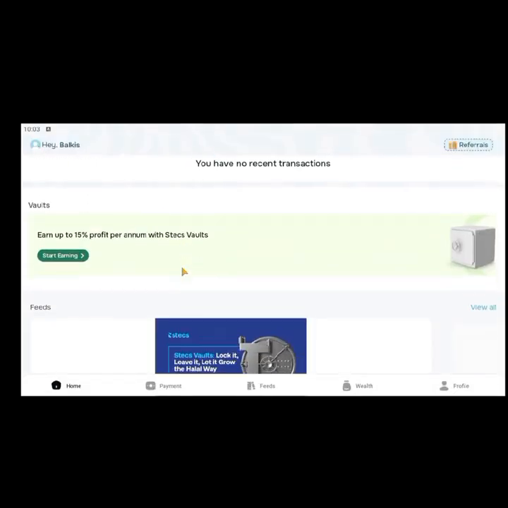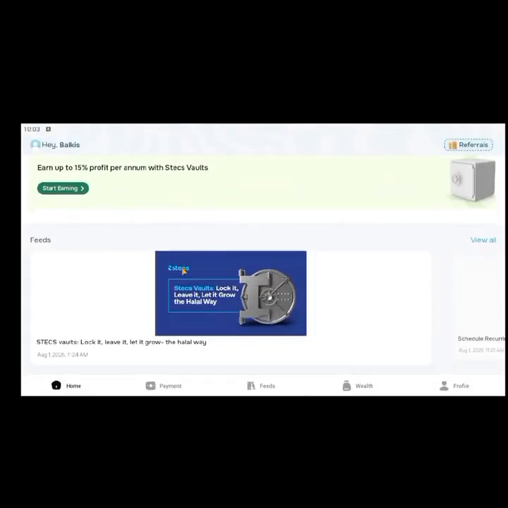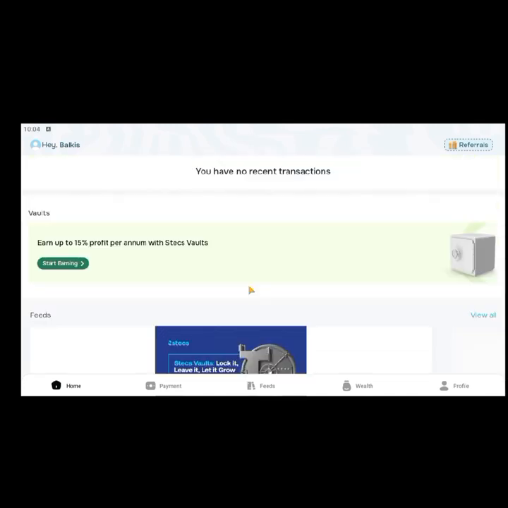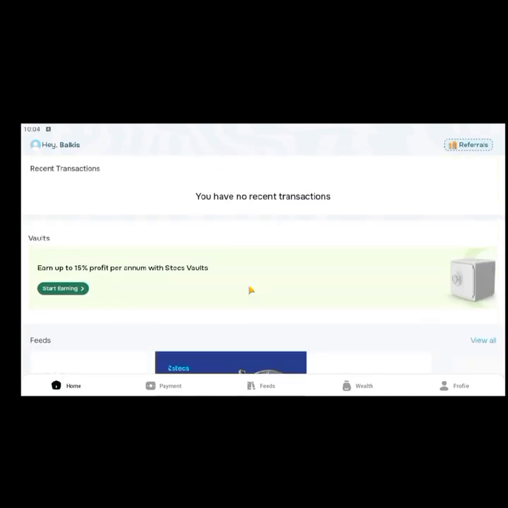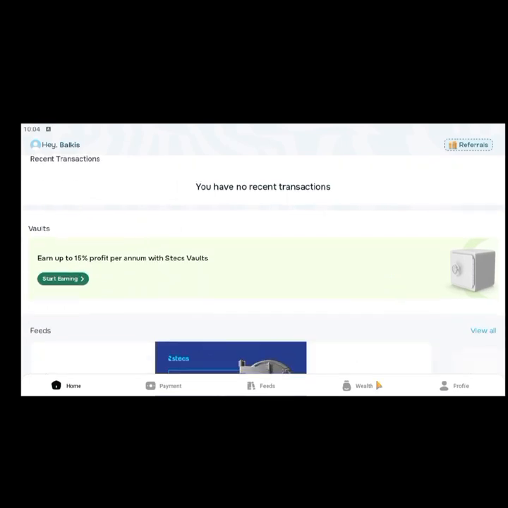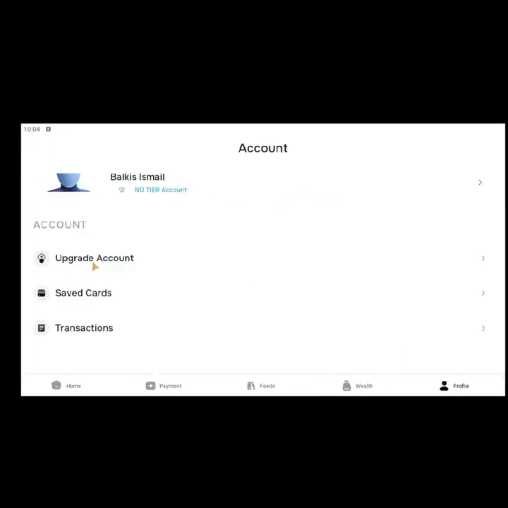Everything works fine. So there are a lot of things you can actually use Text for, not just an investment platform, but a full-fledged banking platform. Then what else? Come to your profile too. If you want to upgrade your account from tier one to tier two, tier three, those kinds of things we do on normal accounts too.